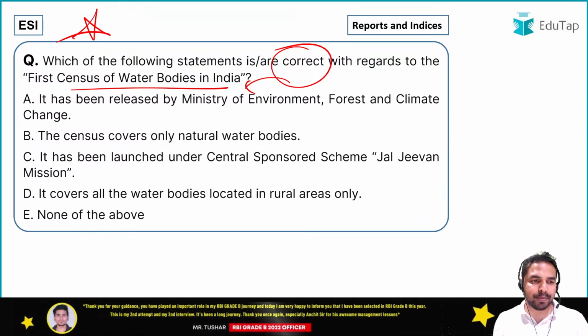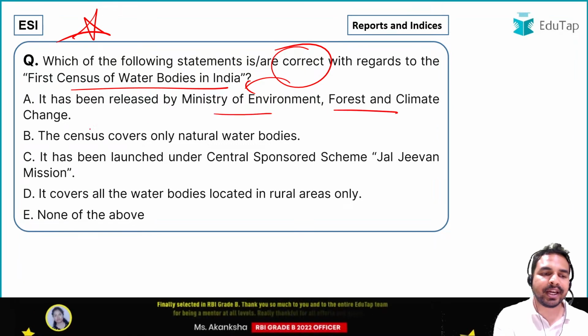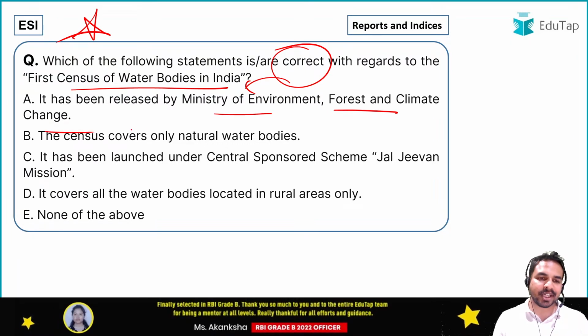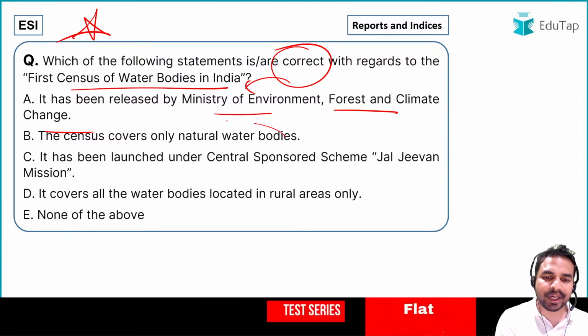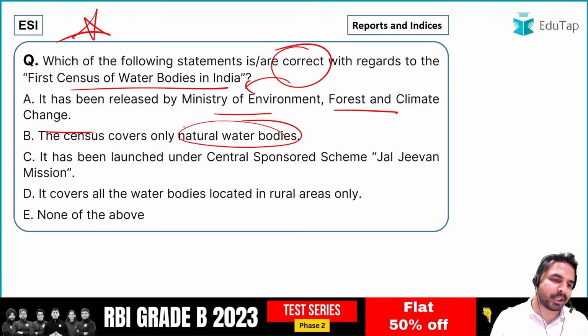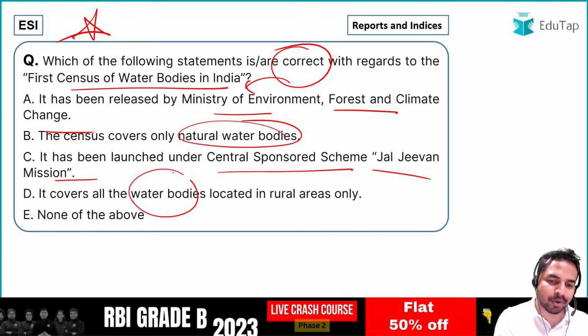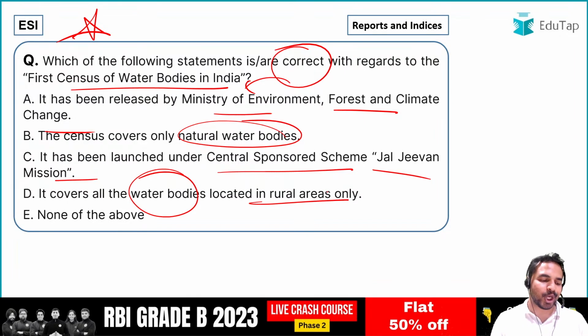So guys, this particular report, the first statement says it has been released by Ministry of Environment, Forest and Climate Change. Second statement says that the census covers only natural water bodies. Third statement says that it has been launched under the central sponsored scheme Jal Jeevan Mission. Statement 4 says it covers all the water bodies located in rural areas only. So guys, what will be the right answer? What is the statement which is correct?